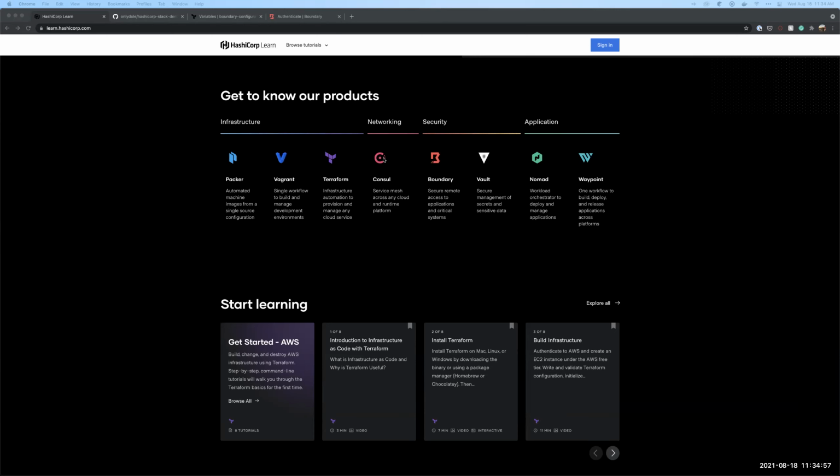Networking, Consul operates within its own space there. Then we have application concerns like Nomad and Waypoint. And then when it comes to security, like Boundary and Vault, all of these things offer a lot. I'd say that Terraform and Vault are by far the most popular products because of the spaces in which they operate. And even today, we won't get away from Terraform. I'm using Terraform to set up this infrastructure and these workloads and configure things as well. So moving over to Boundary and security, what is it? Boundary and Waypoint came out about the same time, actually exactly the same time, and they've actually matched all of their releases.